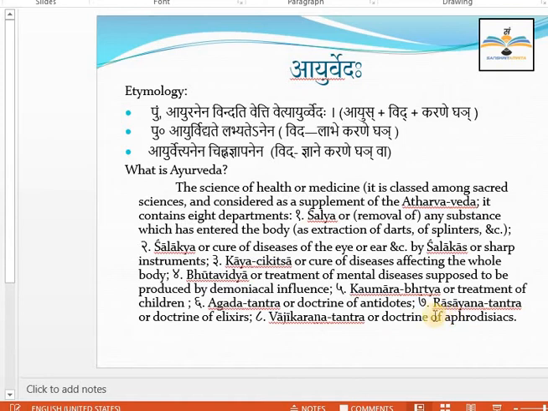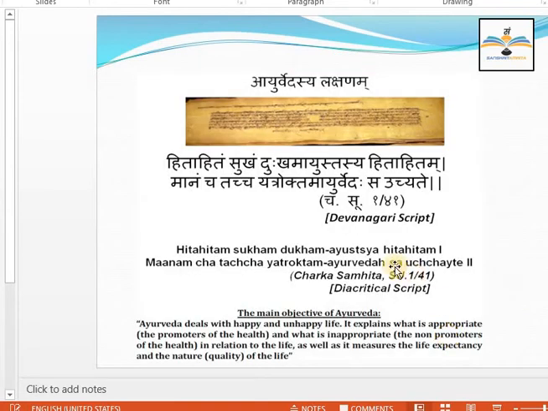And then Rasayana Tantra, or doctrine of elixirs. And then Vajikarana, number 8, the eighth branch, is the doctrine of aphrodisiacs. Now, these 8 branches explain about Ayurveda. Now, let us understand the definition of Ayurveda, student. You must have heard about this, obviously.